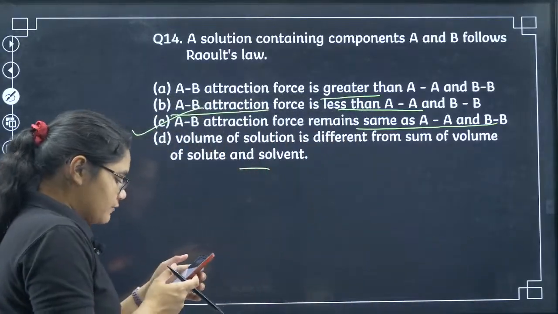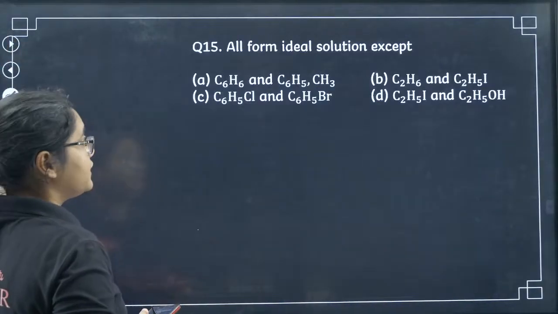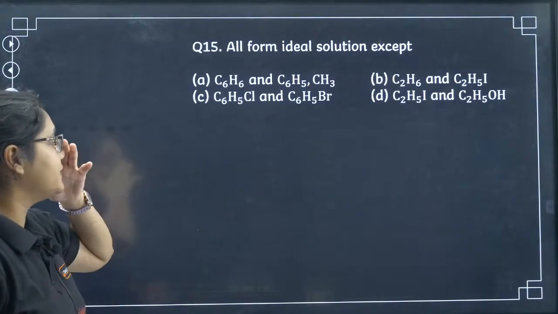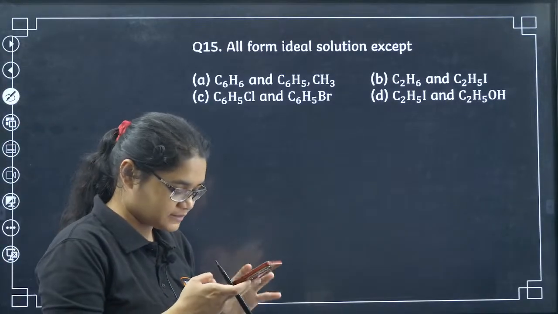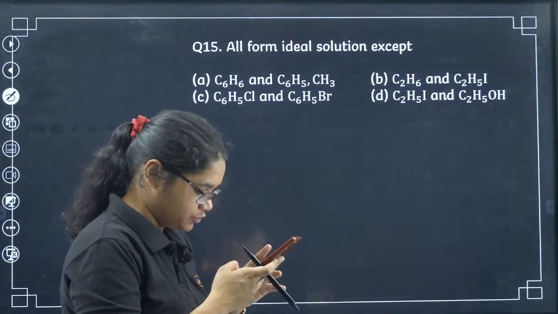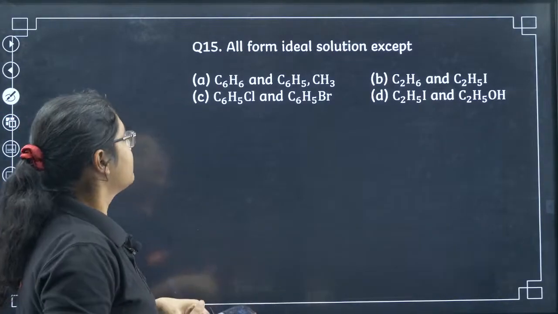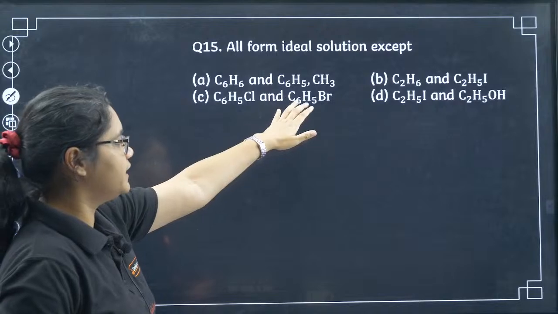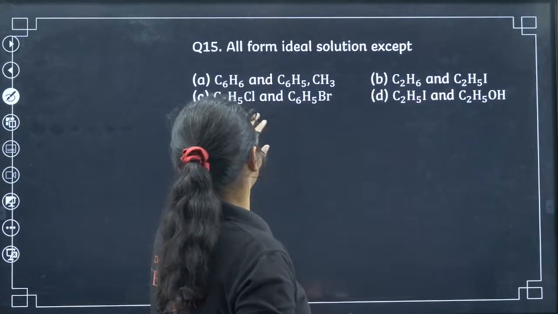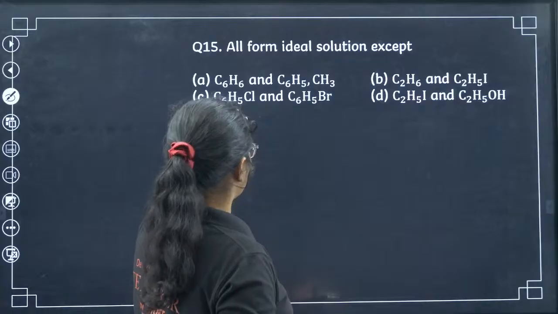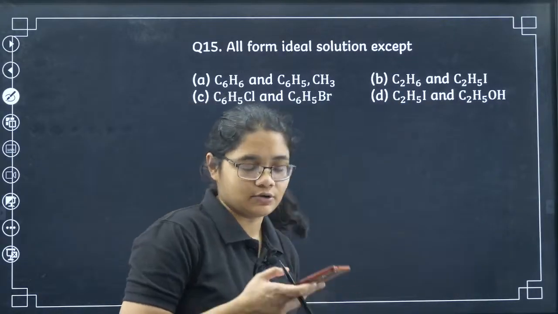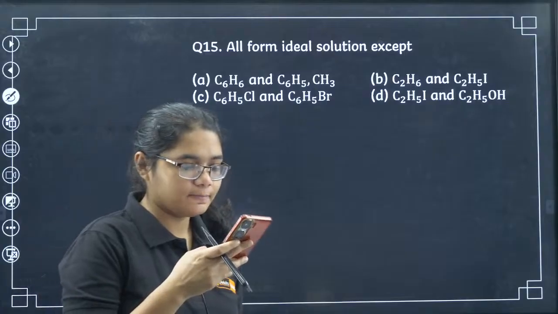Now we will have the next question, number 15. All form ideal solutions except. What will be the answer here?